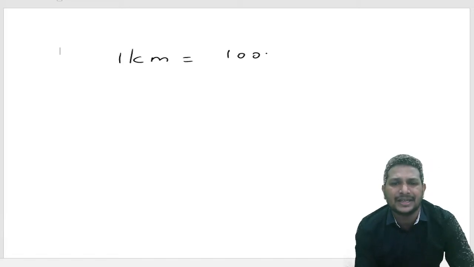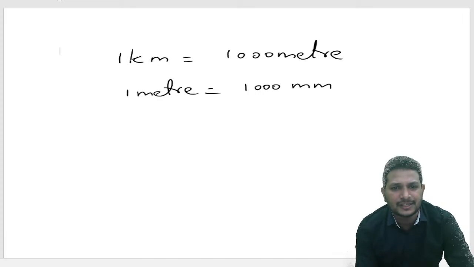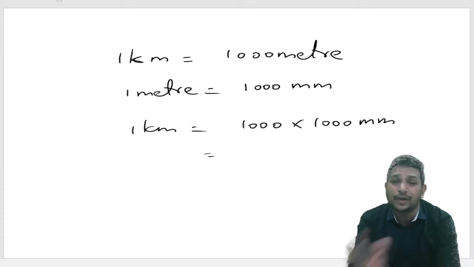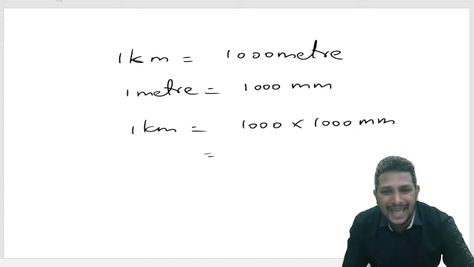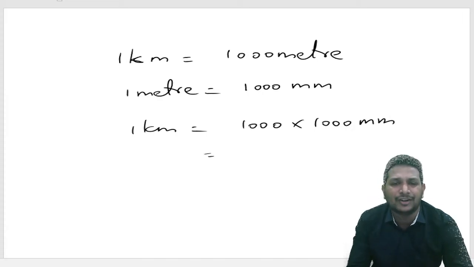1 kilometer, as everyone is aware, is 1000 meters. But 1 meter equals how much? 1000 millimeters. So from both of these, we can write 1 kilometer equals 1000 into 1000 millimeters. So how many zeros are there in this conversion? 1000 has 3 zeros and another 1000 has 3 zeros. So in total, we have 6 zeros.